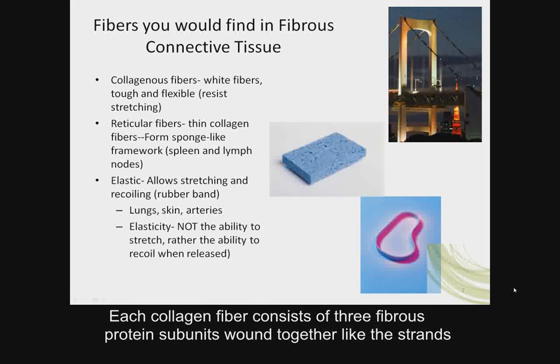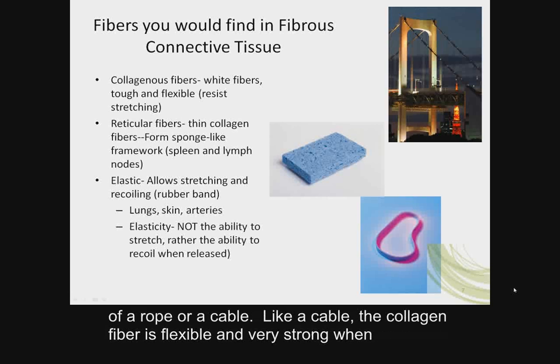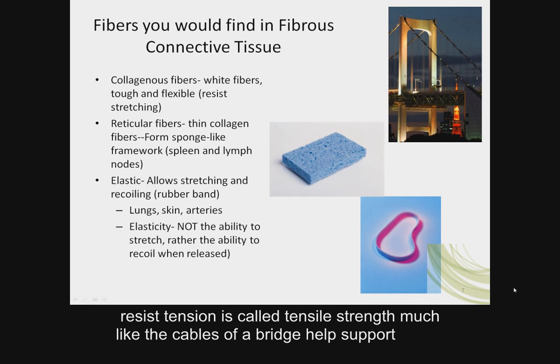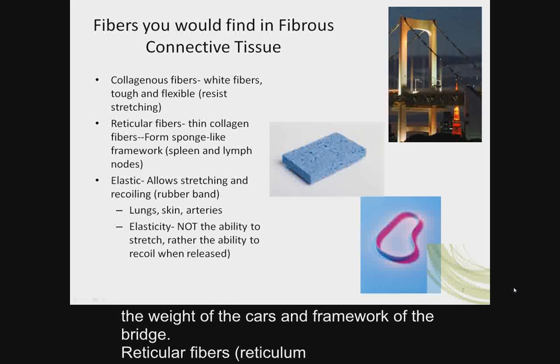Each collagen fiber consists of three fibrous protein subunits wound together like the strands of a rope or a cable. Like a cable, the collagen fiber is flexible and very strong when pulled from either end. This kind of applied force is called tension, and the ability to resist tension is called tensile strength. Much like the cables of a bridge help support the weight of the cars and framework of the bridge.